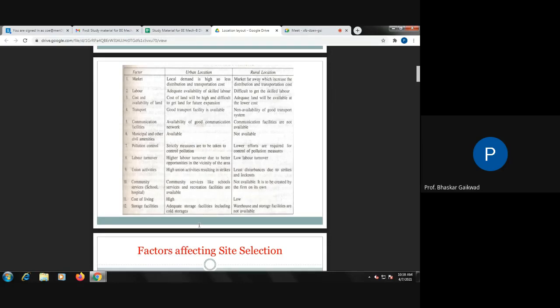So if a land problem is there, or if many skilled workers are required, then we will go to the rural area.